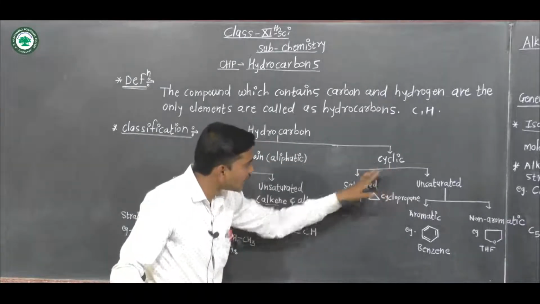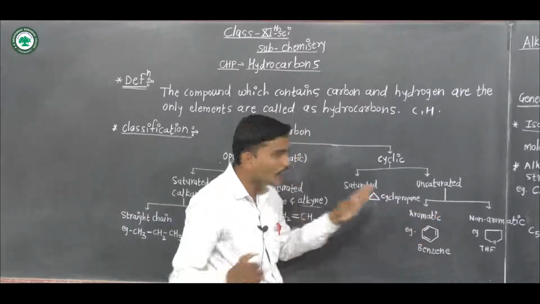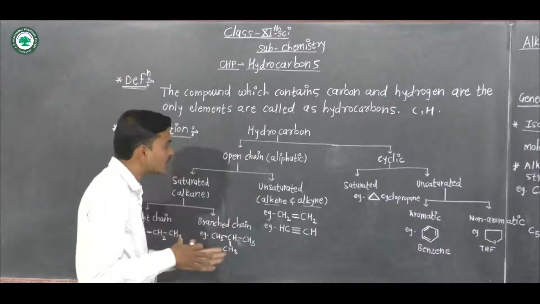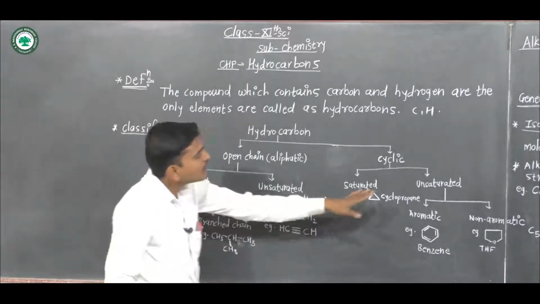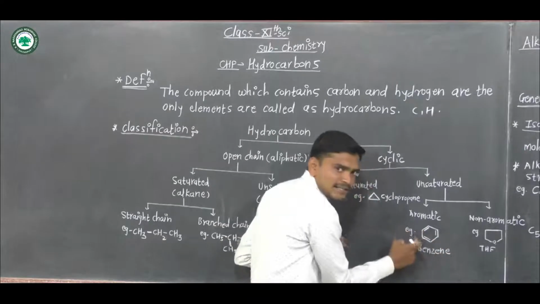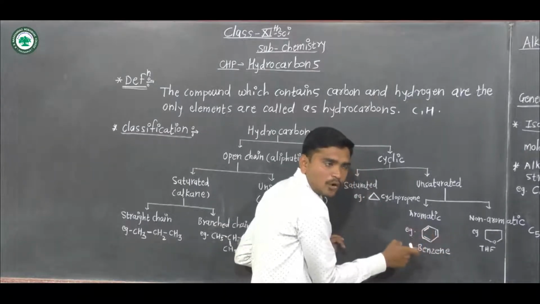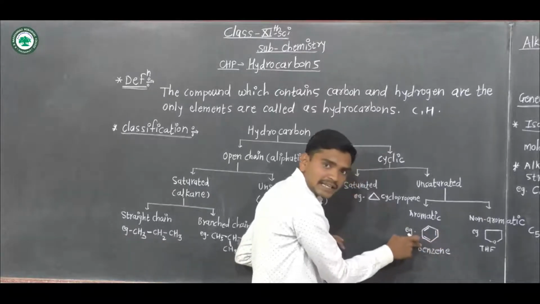In cyclic chain there are two types, saturated and unsaturated. Unsaturated means carbon-carbon double and carbon-carbon triple bonds. In unsaturated cyclic hydrocarbons, a cycle is present, meaning carbon-carbon bonds are attached to each other in a cyclic manner.